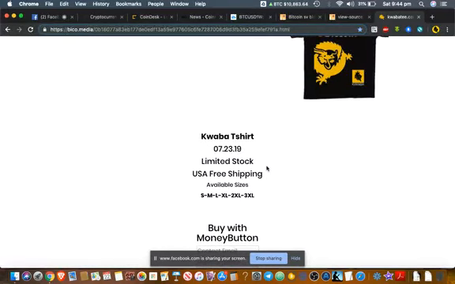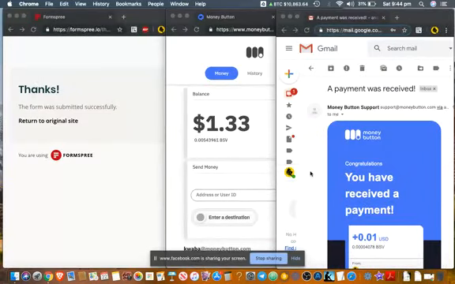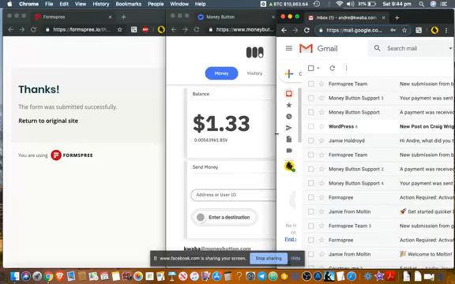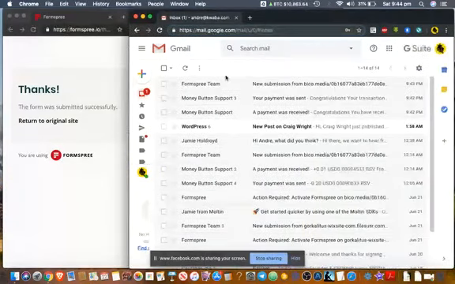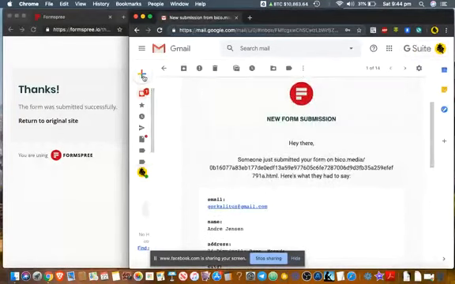And don't forget, if I was actually selling this t-shirt, I'll get that information, send it off to the buyer, and they'll be happy. As easy as that. I've got all the information there, and done. That's how fast it was. Took seconds.